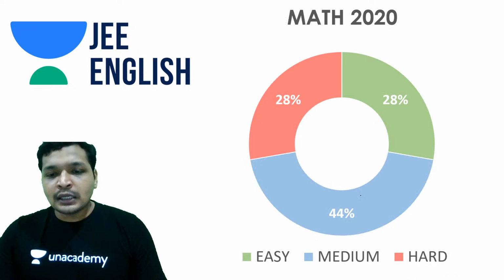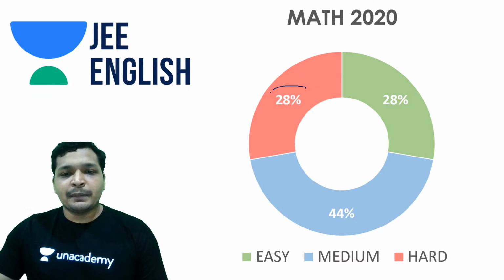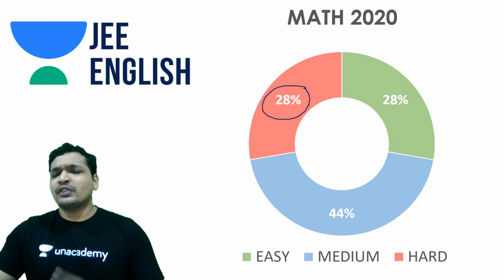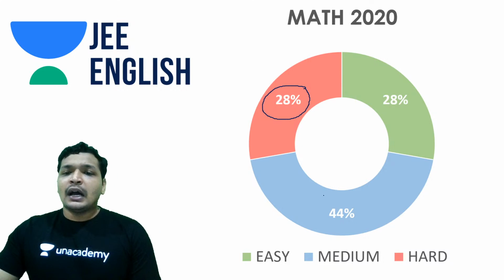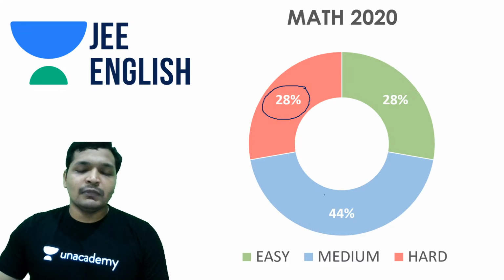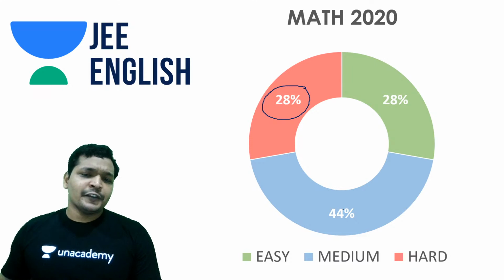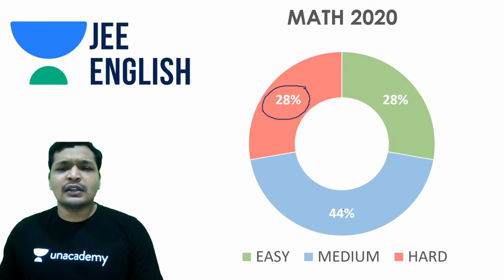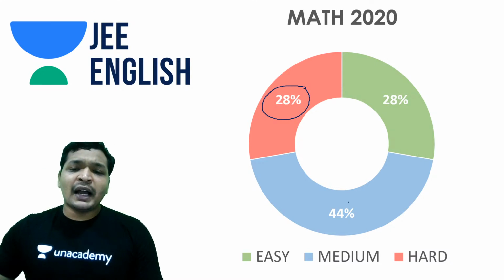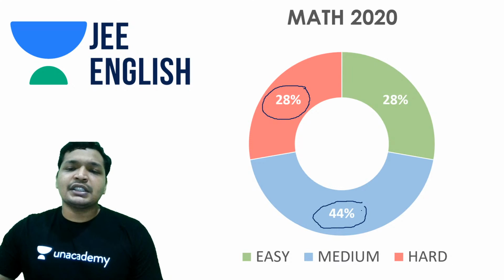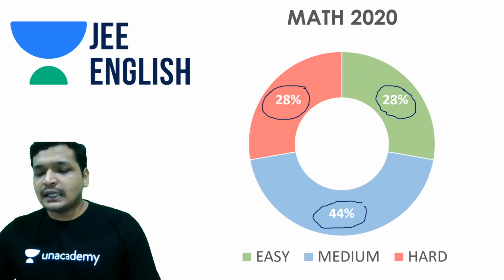And coming to the math part, it had a little bit of the same difficulty level. Anywhere 30% of the paper was difficult, and 45% of the paper was medium, and 30% of the paper was easy. I mean, you can calculate those percentages, but as a rough figure, 30% of the paper was difficult, and 25% of the paper was easy, and the remaining was medium. So math typically is like this, and things haven't changed much in math. That is really good, but in terms of subject, it has changed.